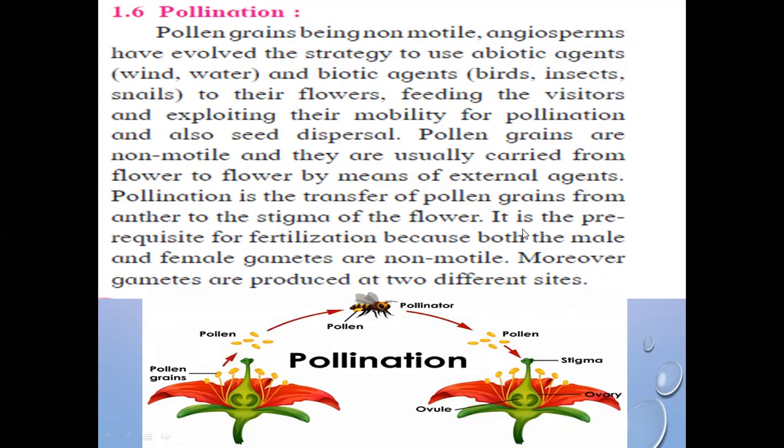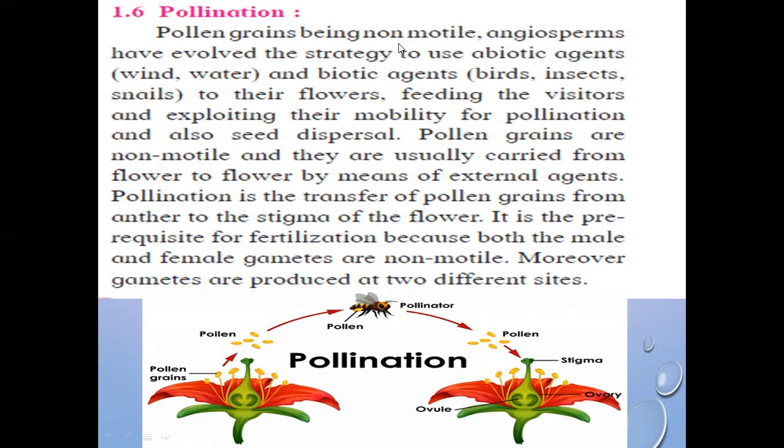Just now I told you. It is the prerequisite for fertilization because both the male and female gametes are non-motile. Moreover, gametes are produced at two different sites. So, in this paragraph, it is said that as the pollen grains are non-motile, means if they were motile, then they could move by themselves.